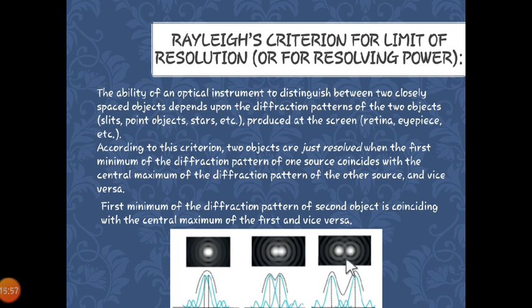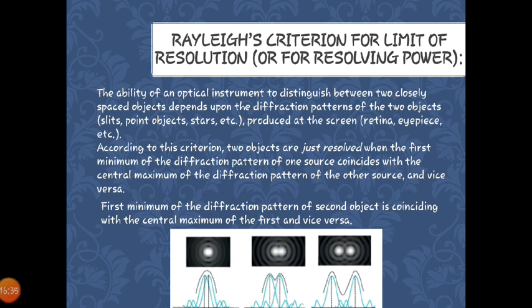According to the scientist Rayleigh, the ability of an optical instrument to distinguish between two closely spaced objects depends on the diffraction pattern of the two objects, either a slit, or a point object, or a star. If you consider a point object, then it will give you a ring-like structure. When it is a slit, then it will give you an interference pattern. So it depends on this.